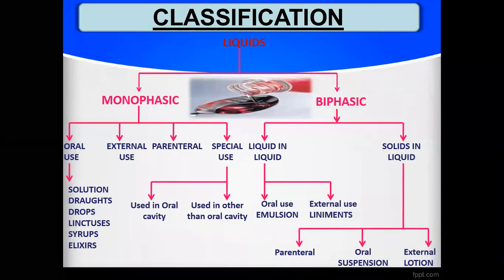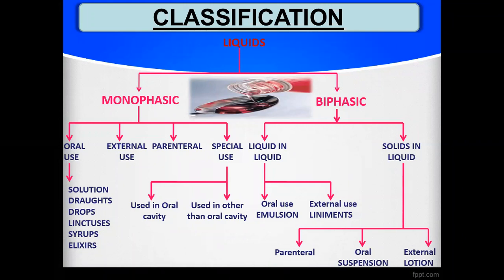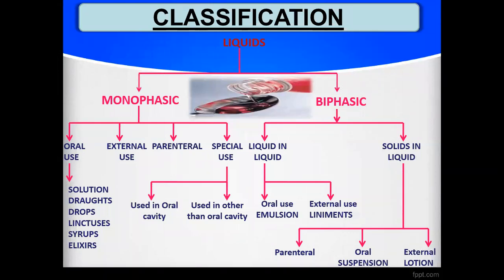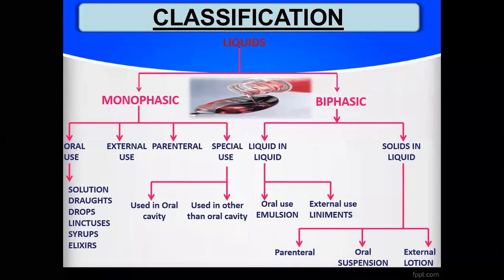Now, monophasic means only one phase exists, or we can say a complete solution preparation. All the ingredients are completely dissolved in the vehicle. For example, suppose you dissolve sugar in water, then you will find only a single phase. Whatever drug or material you dissolve will be in the ionic state, completely dissolved. You cannot differentiate any drug there. By the naked eye you see only one phase, so it is called a monophasic preparation.